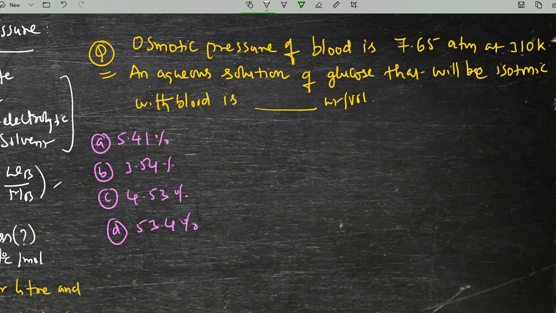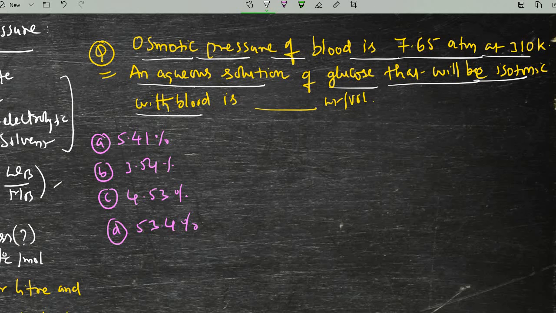Now you carefully observe the question. Osmotic pressure of blood is 7.65 atmosphere at 310 Kelvin. An aqueous solution of glucose that will be isotonic with blood is how much? So what is the percentage you have to find? We all know that in the given question, pi V is equal to nRT for glucose and blood, both are the same.